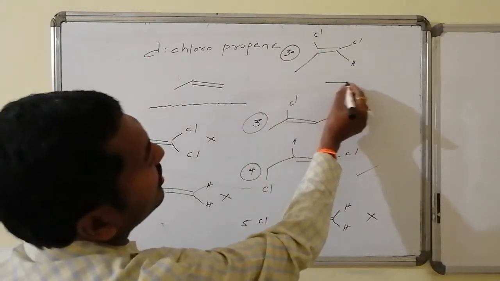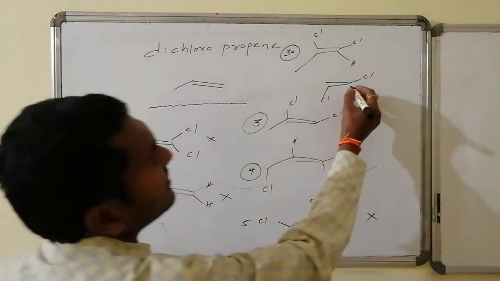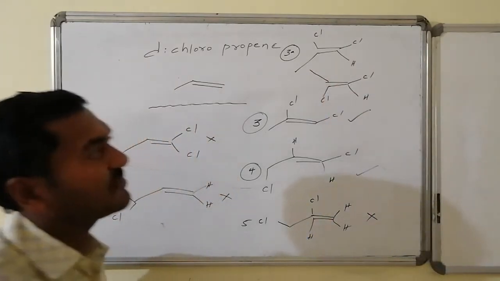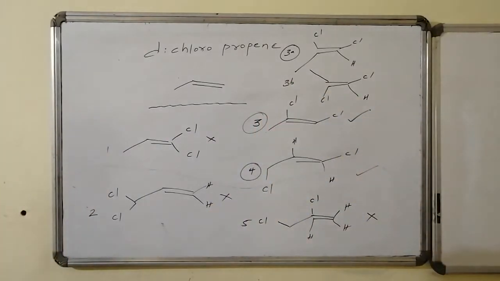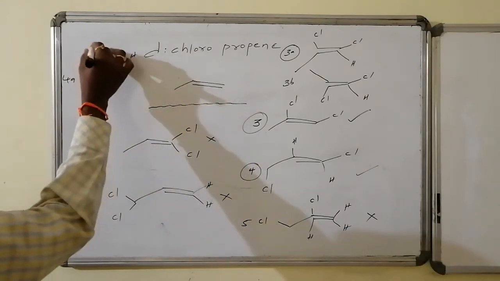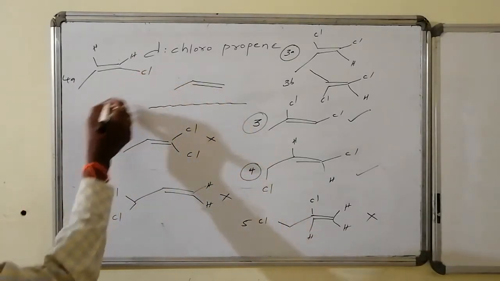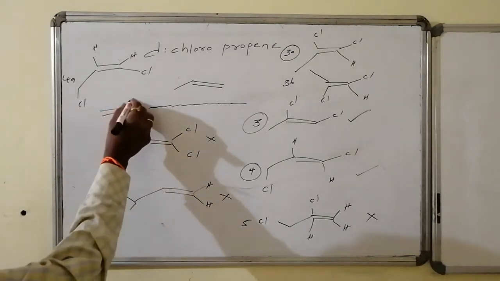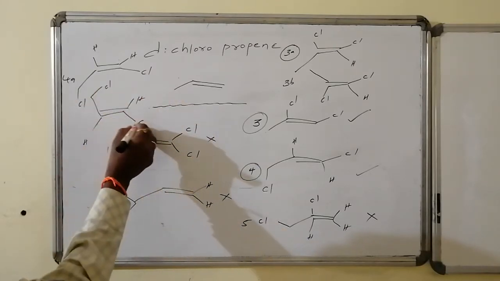Similarly, I can write another geometrical isomer, that is chlorine and chlorine in the anti manner, followed by hydrogen here and methyl here. Thus I have the 3A and 3B geometrical isomers. Similarly, for structure 4, I have a double bond with two hydrogens at the ends of the double bond, followed by chlorine here and chlorine here. Thus it has one geometrical isomer, followed by one hydrogen at the top, one hydrogen at the bottom, followed by methyl, chlorine and chlorine.